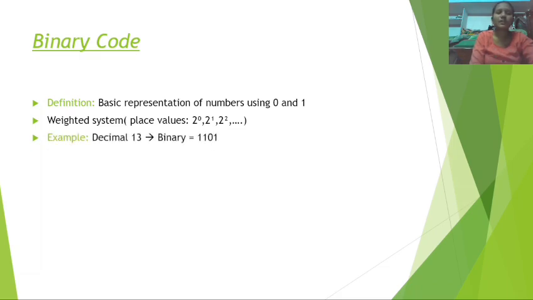Example: decimal number 13 can be represented in binary as 1101. Here 2 power 0 means 1, 2 power 1 means 2, 2 power 2 means 4, 2 power 3 means 8. 2 power 4 is not required, so we are using only 4 bits. 8 plus 4 is 12, plus 1 is 13. So decimal number 13 is represented in binary as 1101. The applications of binary code are arithmetic, data storage and computer processing.